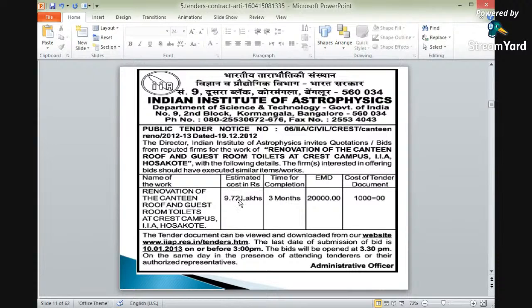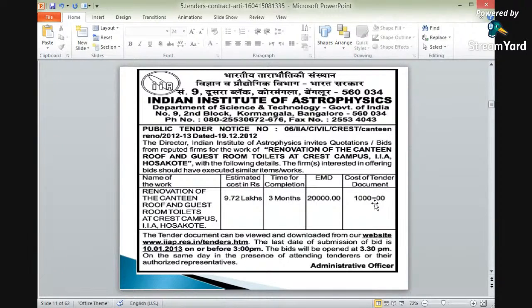What is the total cost for this repair work or renovation work? The total cost in this case is nothing but 9.72 lakhs. What is the duration required for completion? Only 3 months. The duration for completion is nothing but 3 months. Okay. For the earnest money deposit, EMD, it requires 20,000. So 20,000 is the earnest money deposit.